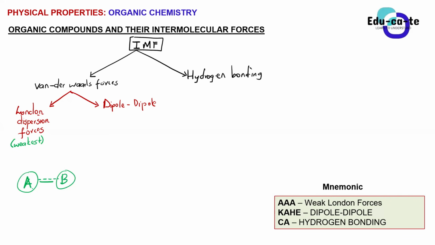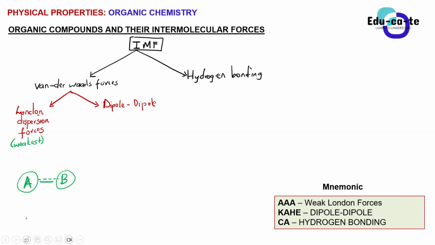So if it means that we've got weaker intermolecular forces between two molecules or two organic molecules, it simply means that they are not too much attracted to one another, or they are not too much repelled to one another. So whenever we've got London dispersion forces, we have got weaker forces between the organic molecules. Then now the dipole forces, they are slightly stronger than the London forces.